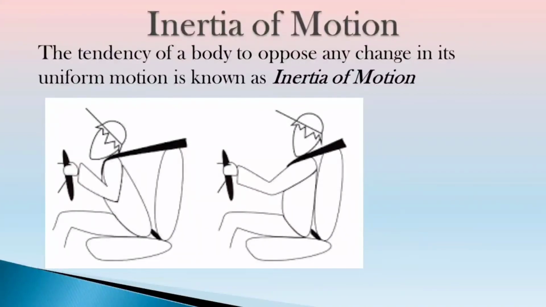What happens actually is, when the brakes are applied, the car comes to rest because of the application of brakes, but our body tends to remain in the state of motion because of inertia of motion. This sudden application of brakes may cause injury to us. This is why we are advised to use safety belts. The safety belt exerts a force on our body and it will make the forward motion slower.